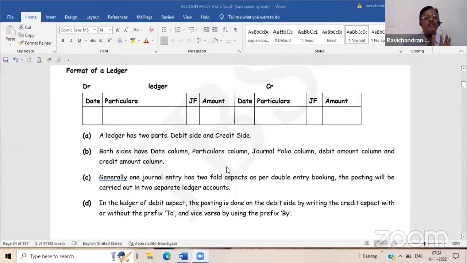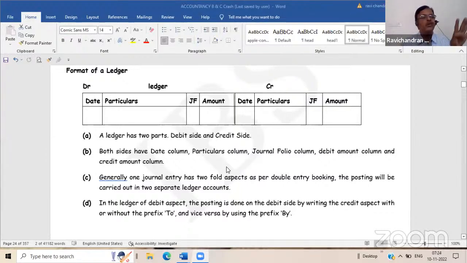So when an entry is to be posted in the particular ledger, the ledger should have a heading, that is either cash account, furniture account, machinery account, like that. Each and every particular item is recorded separately. This is known as summarizing of the record. We are segregating the items in such a way that at any point